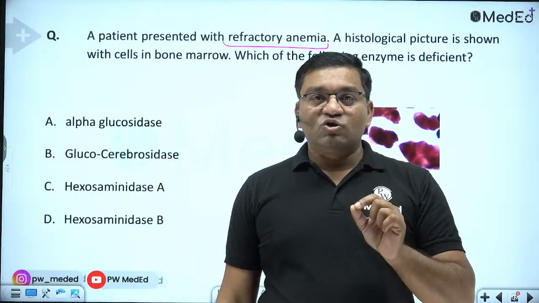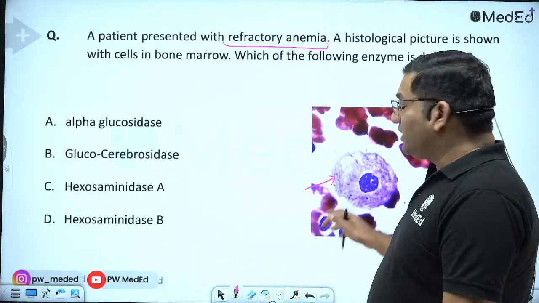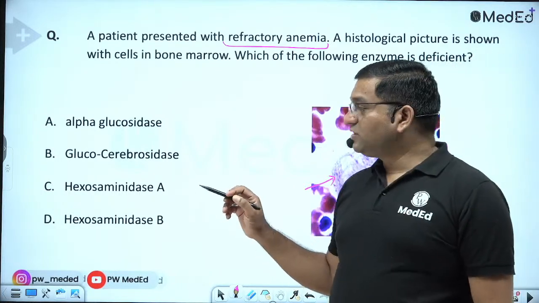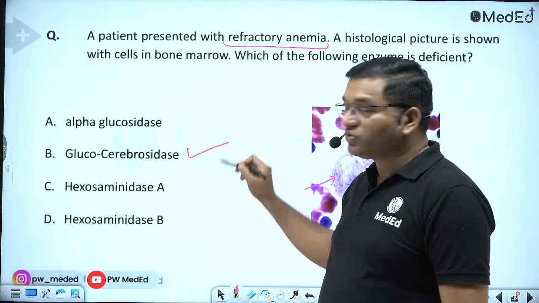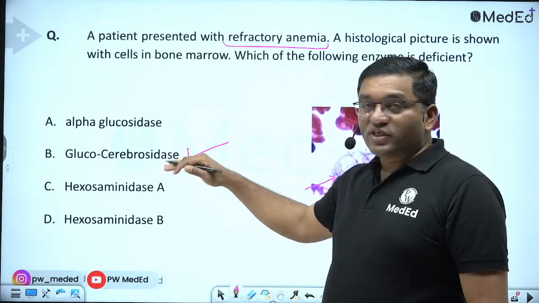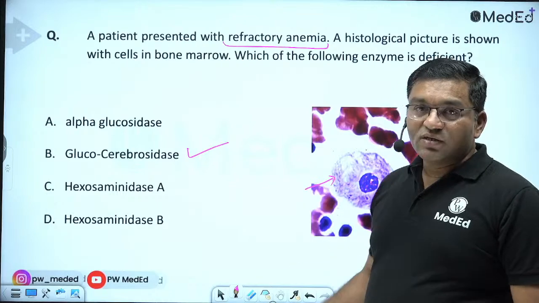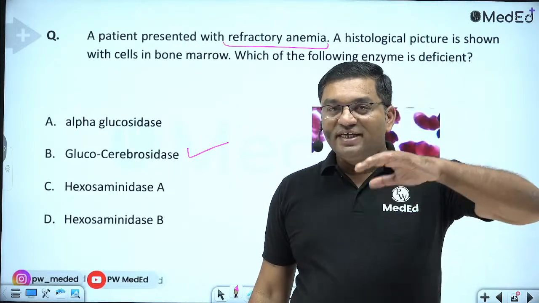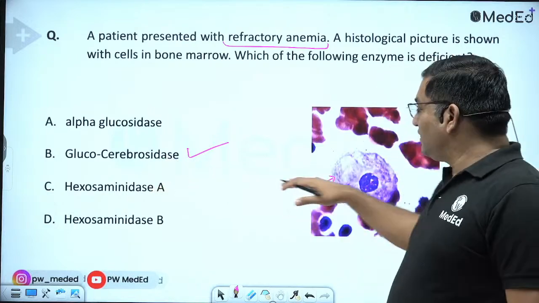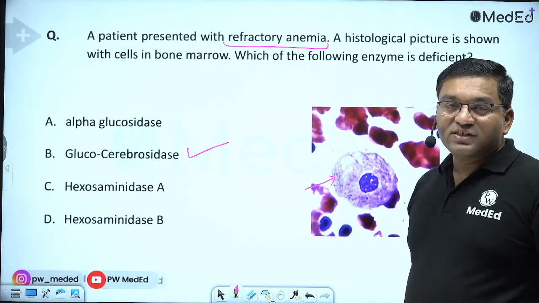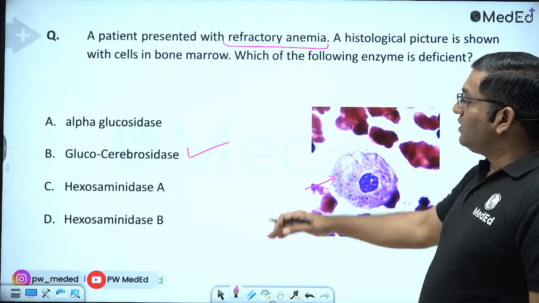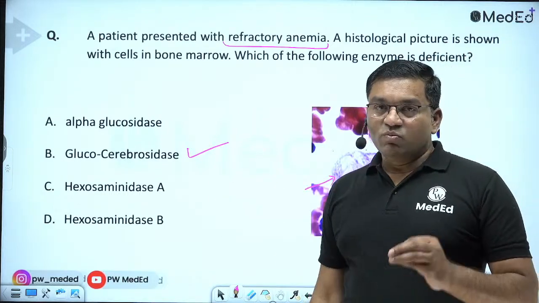There are intracytoplasmic inclusions. This is a Gaucher's cell. It is present in Gaucher's disease because of deficiency of glucocerebrosidase. Because of the glucocerebrosidase defect, glucocerebrosides are not degraded into glucose and ceramide. So there is accumulation of glucocerebroside in the macrophages that causes the wrinkled paper, tissue paper appearance of macrophages. And there is involvement of liver, spleen and bone marrow.